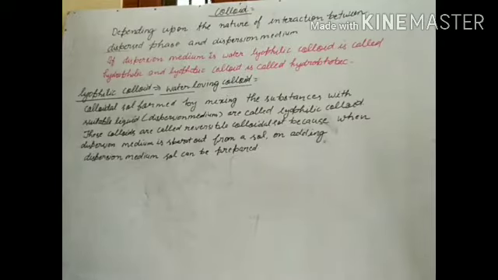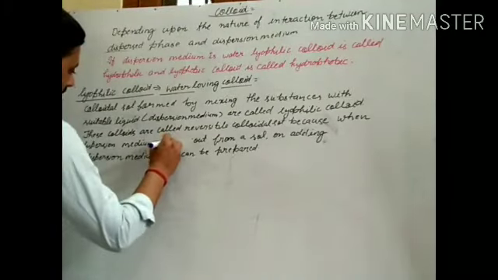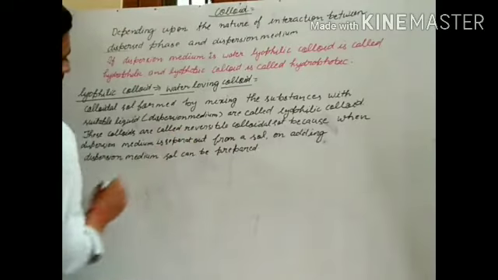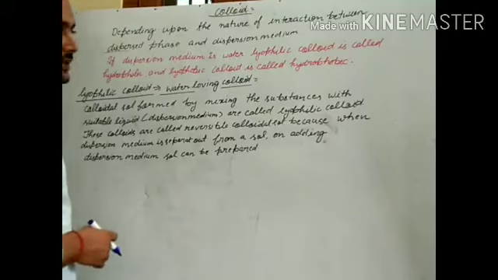These colloids are called reversible colloidal sols because when the dispersion medium is separated out from the sol, and again we add the dispersion medium to the dispersed phase, the sol can be formed. That's why it is called a reversible sol.